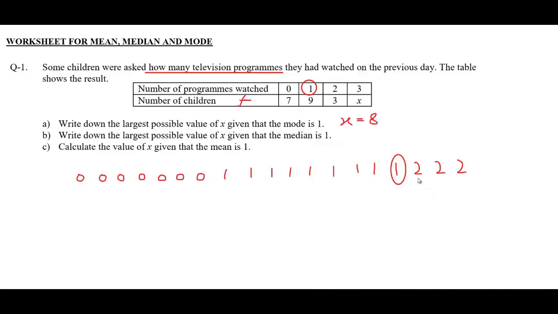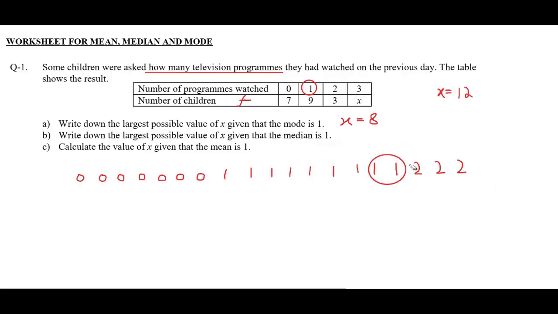And we have 3, 2 here. Therefore, there will be 12 of these 3's on the right side. In that case, we will have 15 values on the right side of this median and 15 values on the left side of this median. In this case, the value of x will be 12.